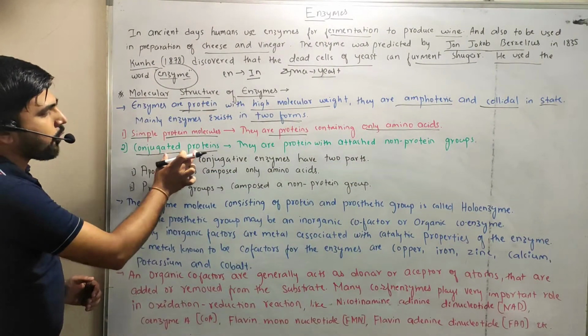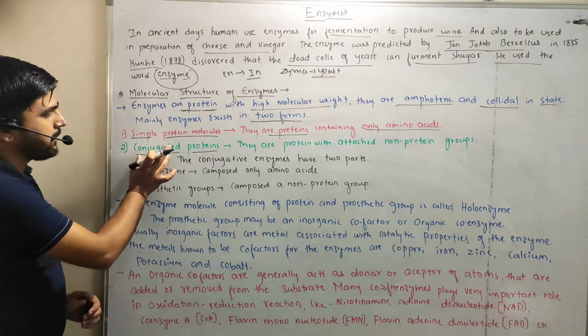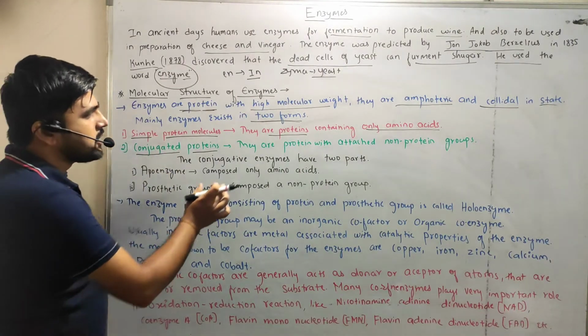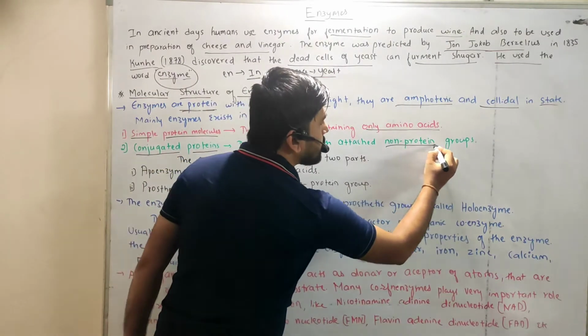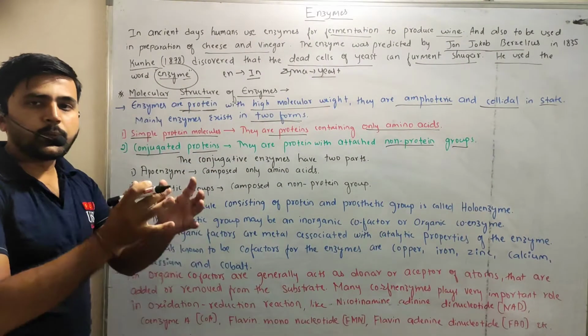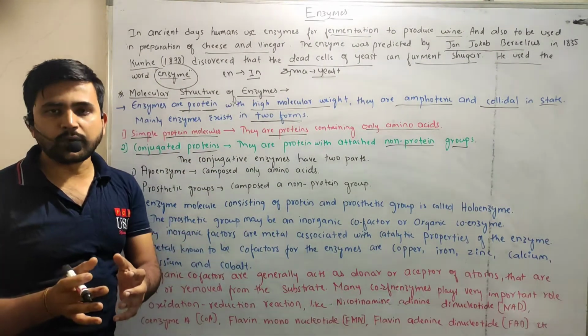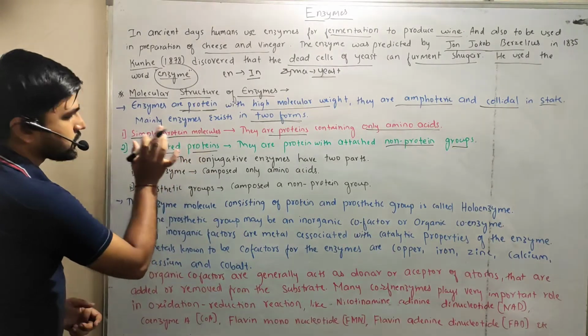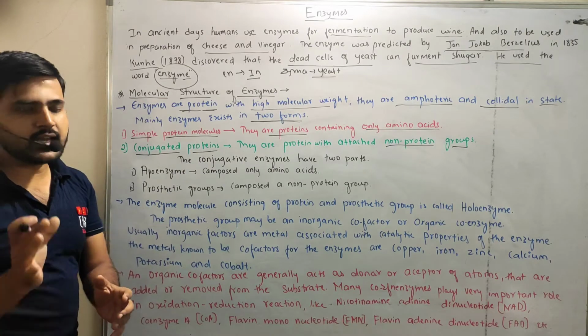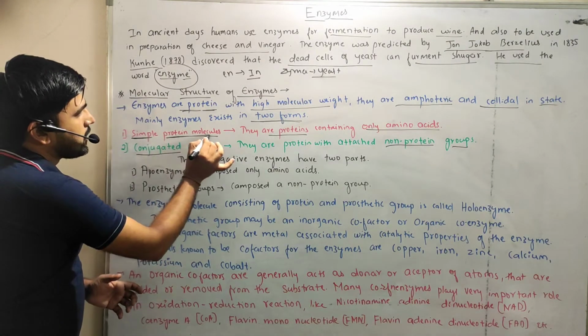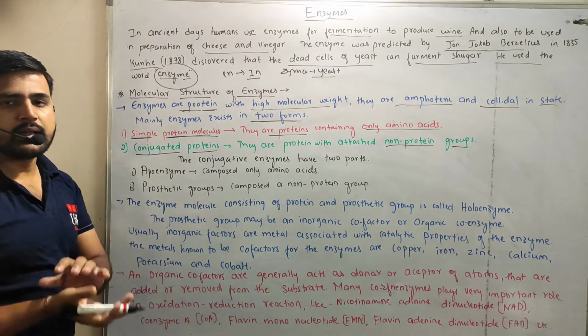The second one is the conjugated proteins. As the name indicates, conjugated means connected. So they are proteins with attached non-protein groups. Protein with a non-protein group is nothing but a conjugated protein, while proteins with only amino acids are simple protein molecules or simple enzymes.